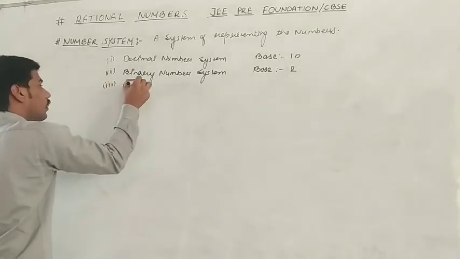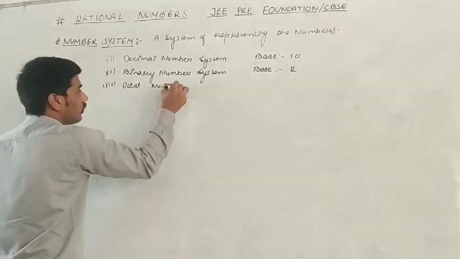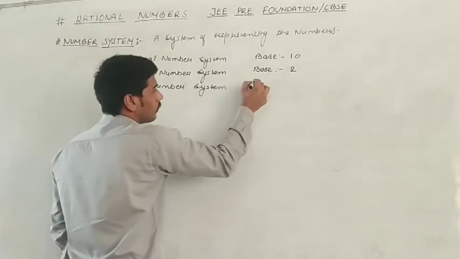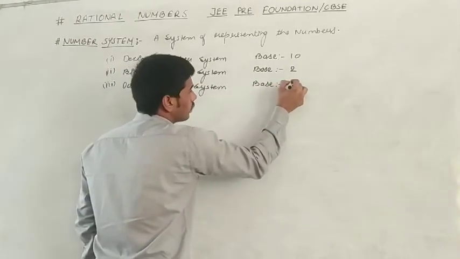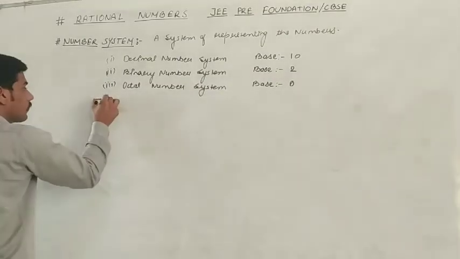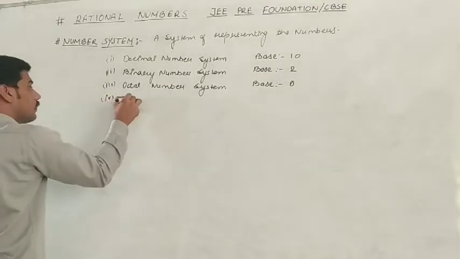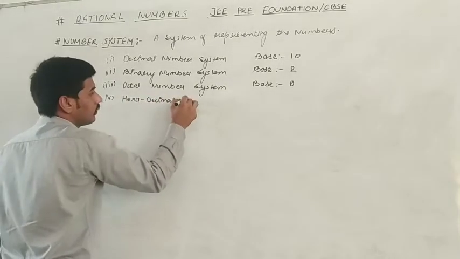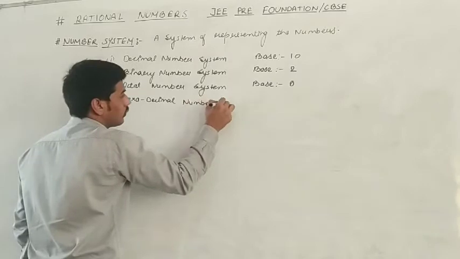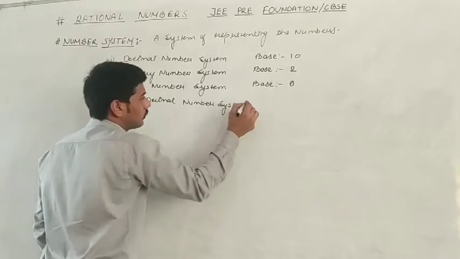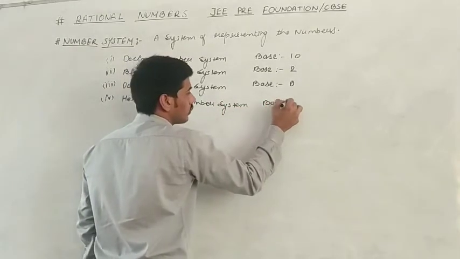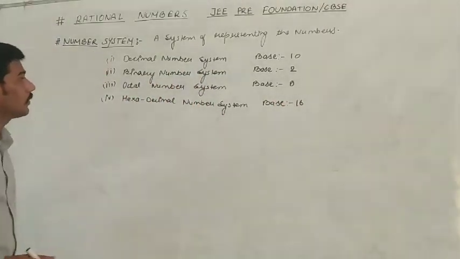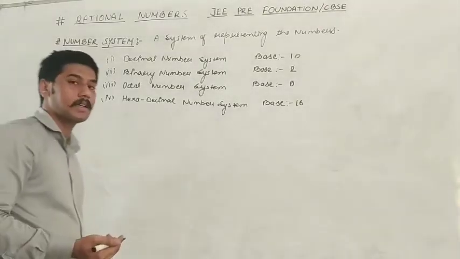Third one is the octal number system, which contains base 8. Then the hexadecimal number system, which contains the base 16. Okay, these are the 4 types of number system where we can represent numbers.